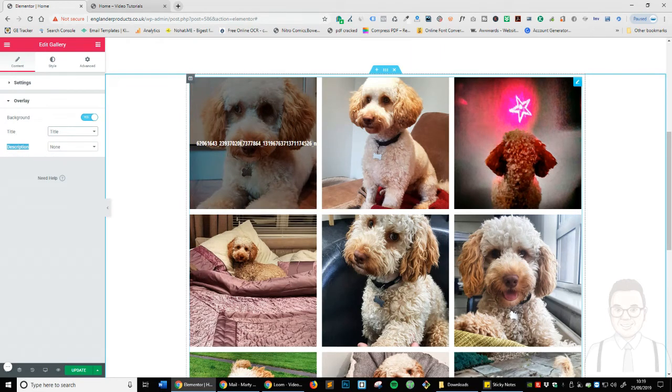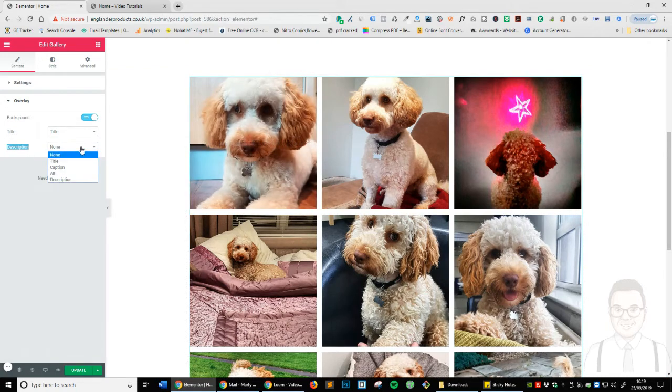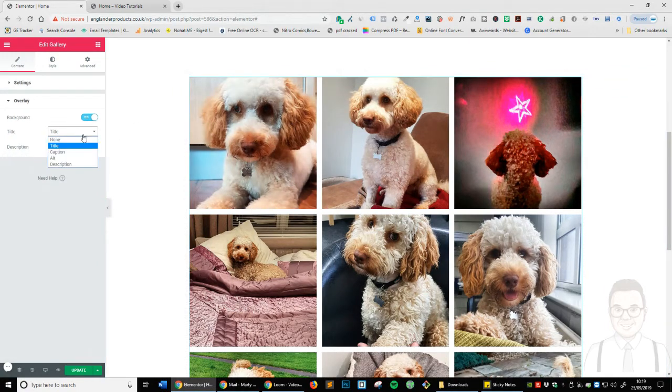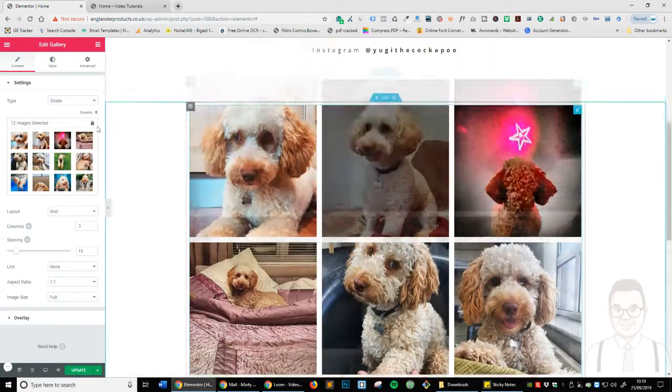So if you want to change that, just head over to your media and click on the image and then just change it. And of course, if you've got a caption, an alt description, or just a general description, it will also display it there. Now I don't for this, and I'm going to get rid of the title because I just don't like it.